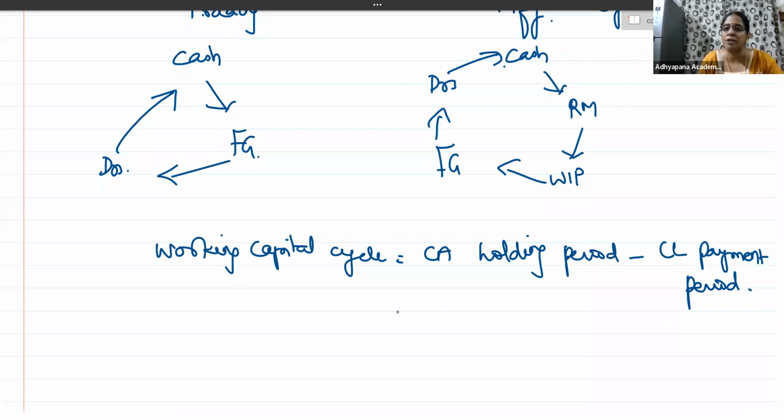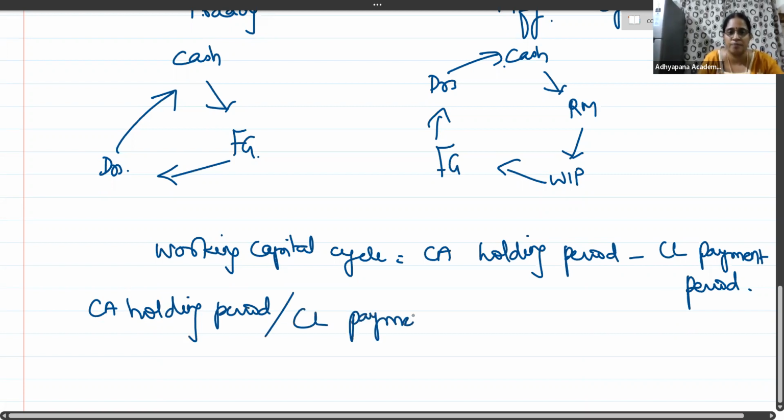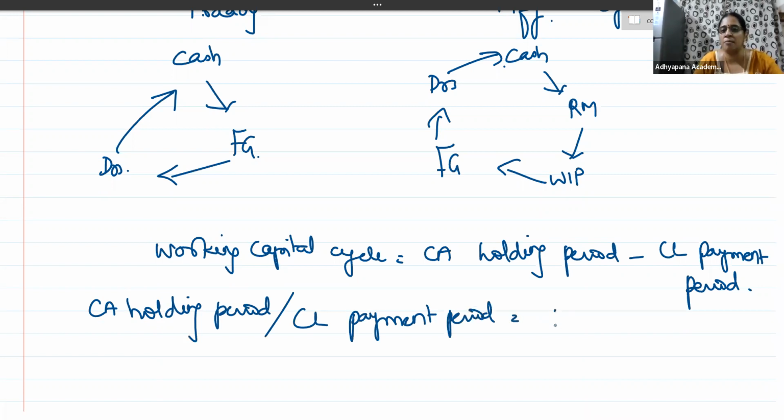It is the inverse of the turnover ratio. You might have studied under ratio analysis about turnover ratios, right? So let me explain about the current asset holding period or the current liability payment period, which is nothing but the inverse of turnover ratio.